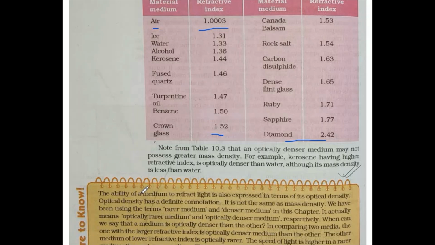Again, remember that the ability of a medium to refract light is also expressed in terms of its optical density. You should learn this. Optical density has a definite value also, just like refractive index, where you need to understand about optically rarer medium and optically denser medium, etc. And in shortcut, by seeing the refractive index we can understand how much the ray of light will bend.